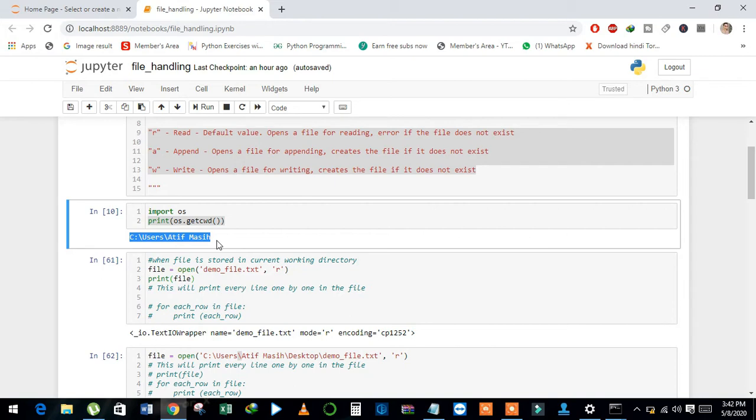And before opening the file, we have to create the file and place it in the current directory. And also we can place the file anywhere we want. I will explain how to open a file that is present in the current directory as well as in any other directory.